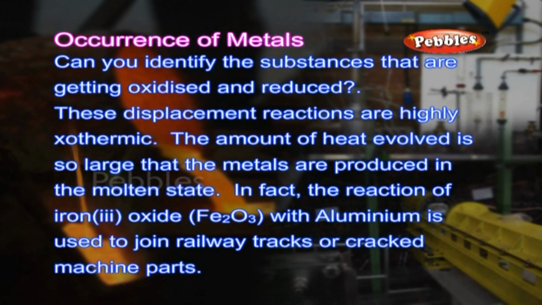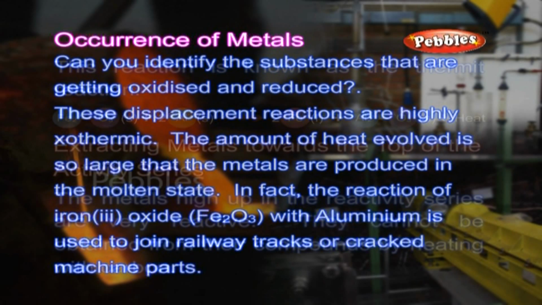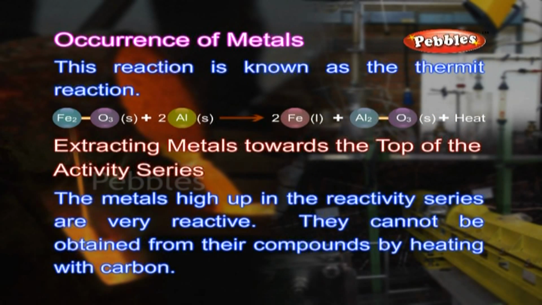In fact, the reaction of iron(III) oxide or Fe2O3 with aluminium is used to join railway tracks or cracked machine parts. This reaction is known as the Thermit reaction. Fe2O3(s) + 2Al(s) gives 2Fe(l) + Al2O3(s) + heat.